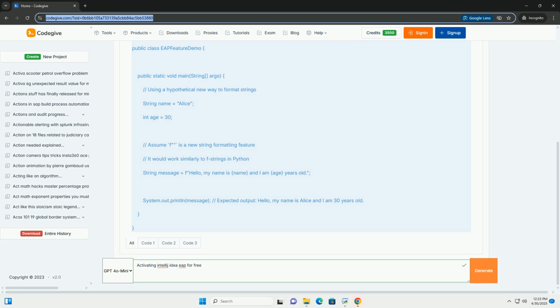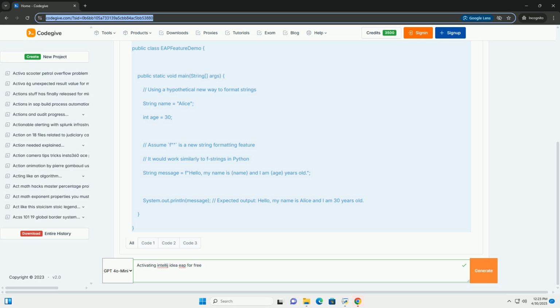Important considerations. EAP is for testing and feedback. Remember that EAP builds are pre-release software. They might contain bugs, performance issues, or even data corruption problems. Do not use EAP versions for critical production work. The primary goal of the EAP is to gather feedback from users to improve the final release. Separate installation: it's strongly recommended to install EAP versions alongside your stable release of IntelliJ IDEA. This prevents potential conflicts and ensures your production environment remains unaffected.